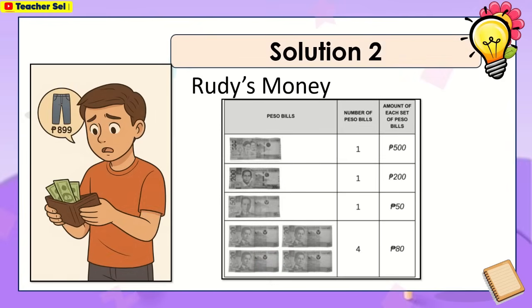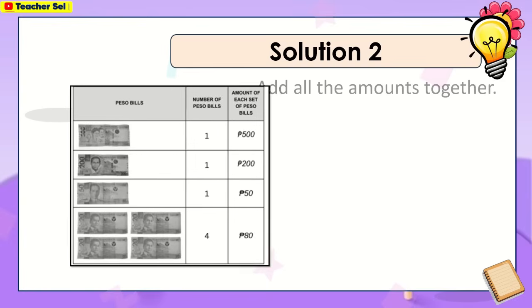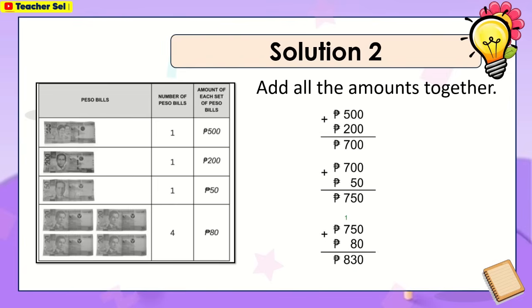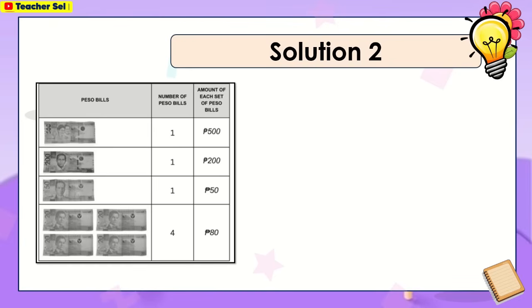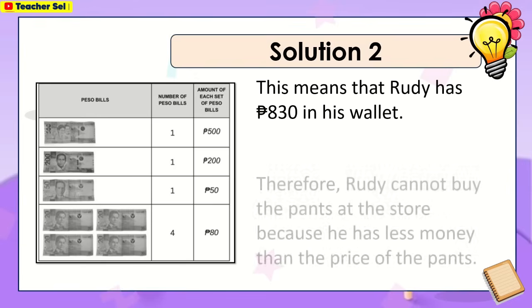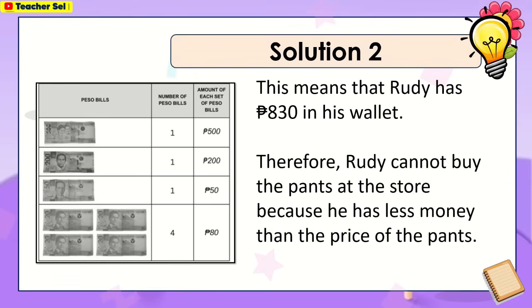Solution 2. Rudy's money. Add all the amounts together. This means that Rudy has 830 pesos in his wallet. Therefore, Rudy cannot buy the pants at the store because he has less money than the price of the pants.